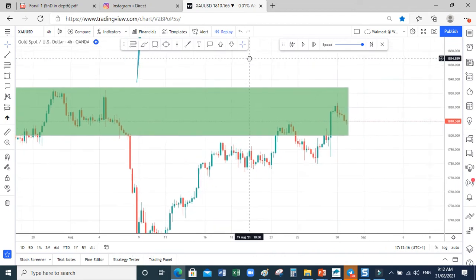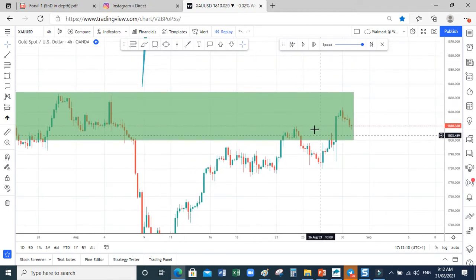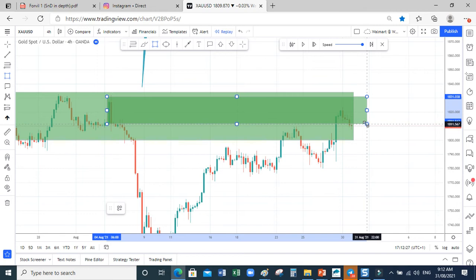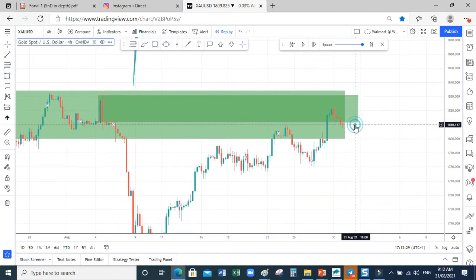So still inside the lower time frame, can you see it? We still have another zone here. Supply zone being touched. So this is where yesterday this thing started, right?